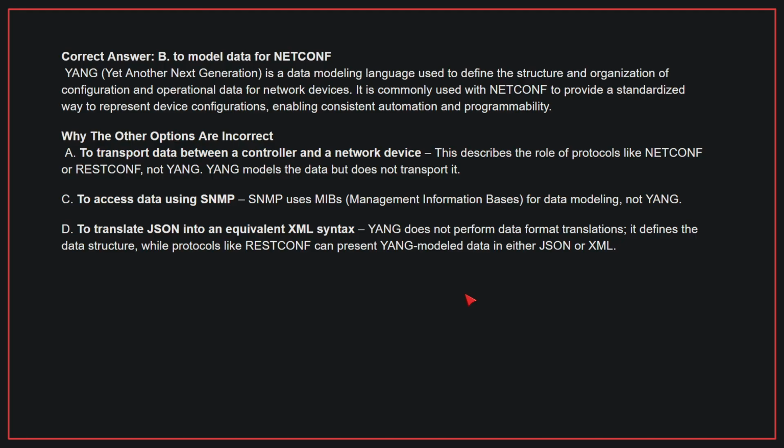Why the other options are incorrect? A. To transport data between a controller and a network device. This describes the role of protocols like NETCONF or RESTCONF, not YANG. YANG models the data but does not transport it. C. To access data using SNMP. SNMP uses MIBs for data modeling, not YANG. D. To translate JSON into an equivalent XML syntax. YANG does not perform data format translations. It defines the data structure, while protocols like RESTCONF can present YANG-modeled data in either JSON or XML. Therefore, the correct answer is B.